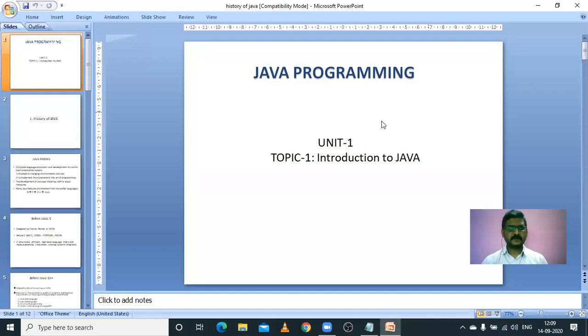Yes, sir. Okay. Let us continue the same topic. In the last class we discussed the history of Java, and we are discussing some of the features related to the C and C++ programming languages. As we know, C is a structured programming language, and C++ is structured as well as object-oriented. We also say that C++ is a kind of advanced programming language when compared to C.